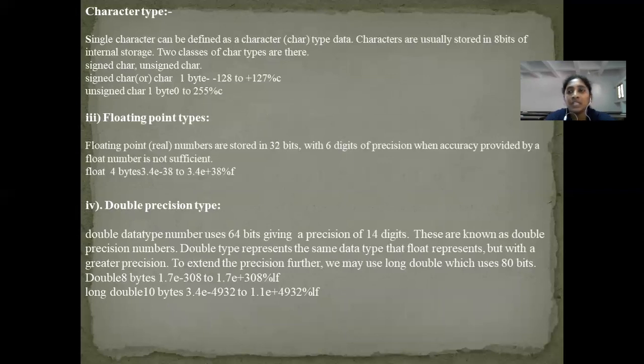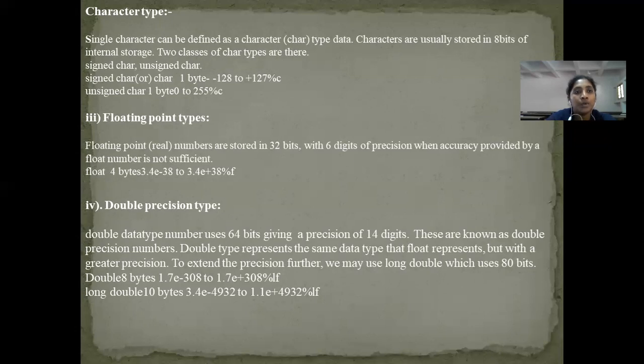The range of the character type will be minus 128 to plus 127. So here the size of the character data type will be only 1 byte. It occupies 1 byte of memory, which means it is usually stored in 8 bits of internal storage. It will also have two forms, both signed and unsigned characters.